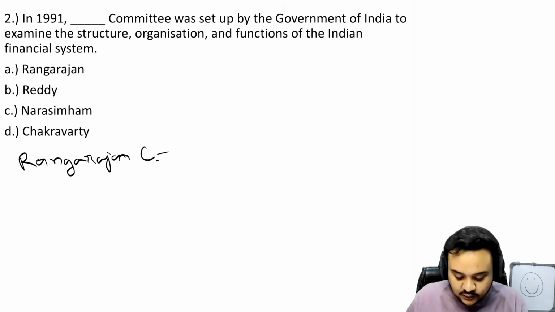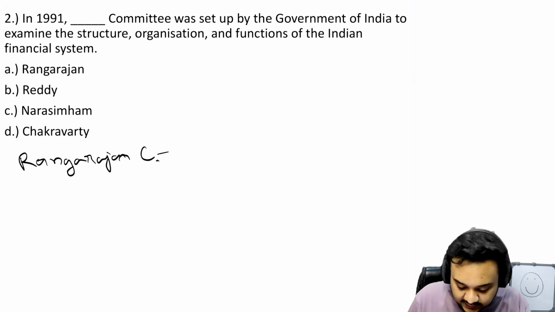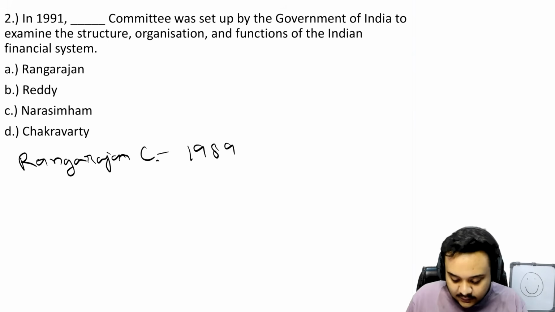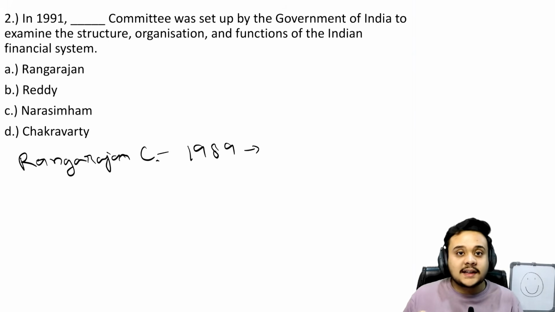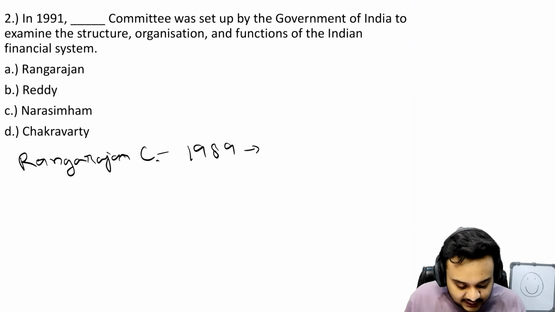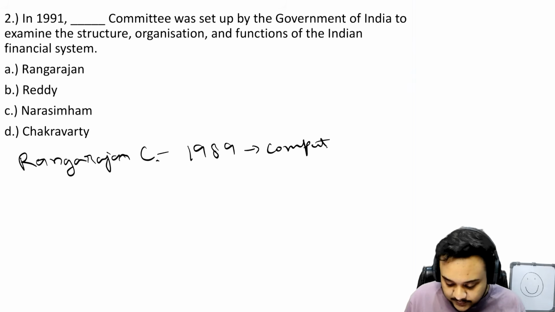Okay, so let us go through a really quick list, which says that in 1989 or nearly in 1990, a Rangarajan committee was set up, and also these are all the same Rangarajans. It is not a different Rangarajan. So in 1990 almost, there was a Rangarajan committee on the modernization of the banking sector. So you can write that computerization in banking, right?